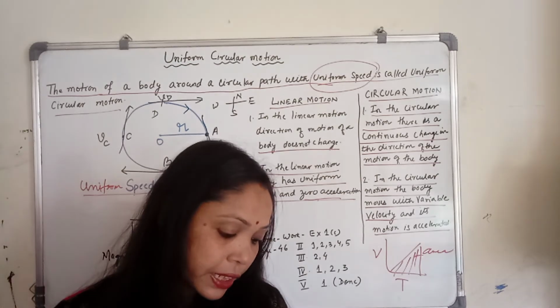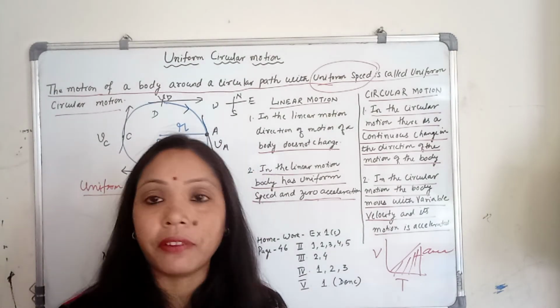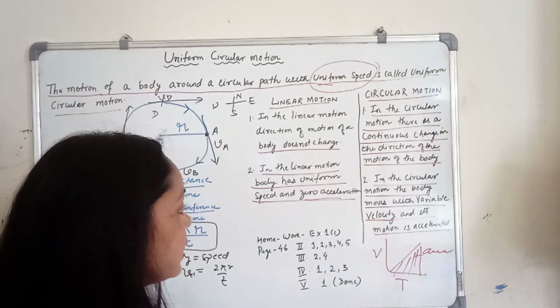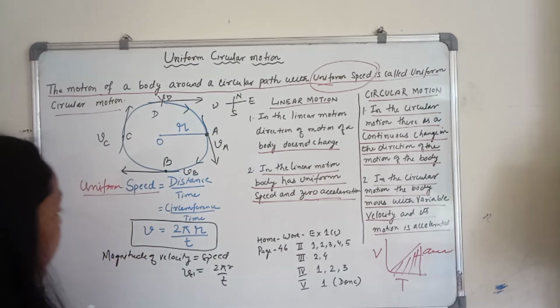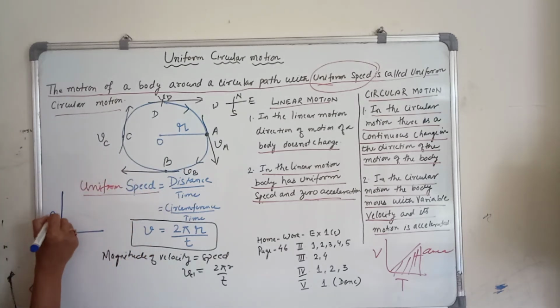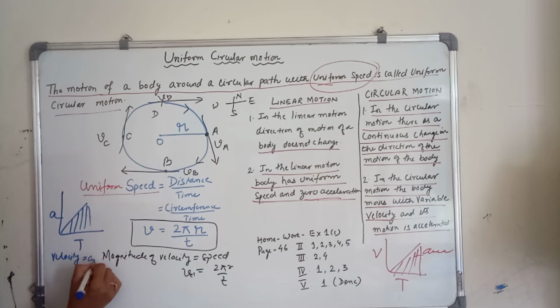Last, velocity from the acceleration time graph. This is a little bit different question. If you have a graph of acceleration and time, suppose the graph is like this, then how will you find the velocity? You have to find the velocity from the acceleration time graph, so again you have to find the area.